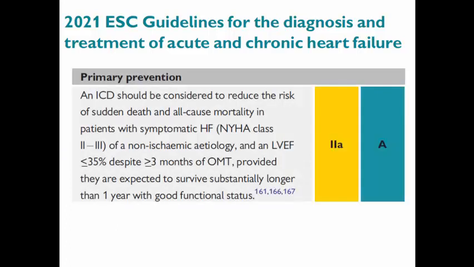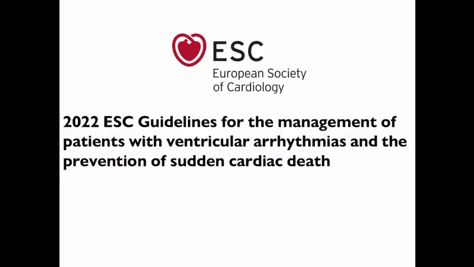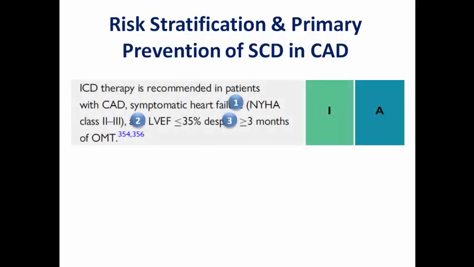And the same purpose and same conditions in patients with non-ischemic etiology, but here it is class 2A rather than class 1. What about the 2022 guidelines of ventricular arrhythmias? Is there a difference? The risk stratification and primary prevention of sudden cardiac death here has the same indication for ICD for primary prevention, so there is no great difference.